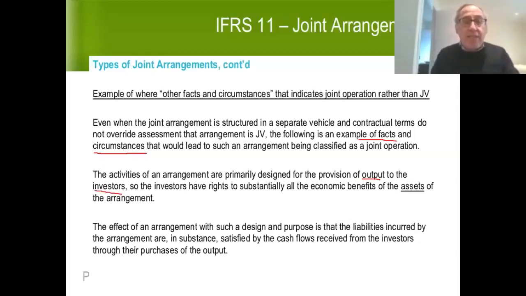So Richard and I have rights to substantially all of the economic benefits of the assets of the arrangement. And again, it could be that if there's a little bit of surplus flour, we'll sell it to other people, but the primary purpose of the joint arrangement, to grind wheat into flour, is for ourselves. We will be using the vast majority of the flour that's produced. So effectively, Richard and I have rights to substantially all the economic benefits of the assets of the arrangement.